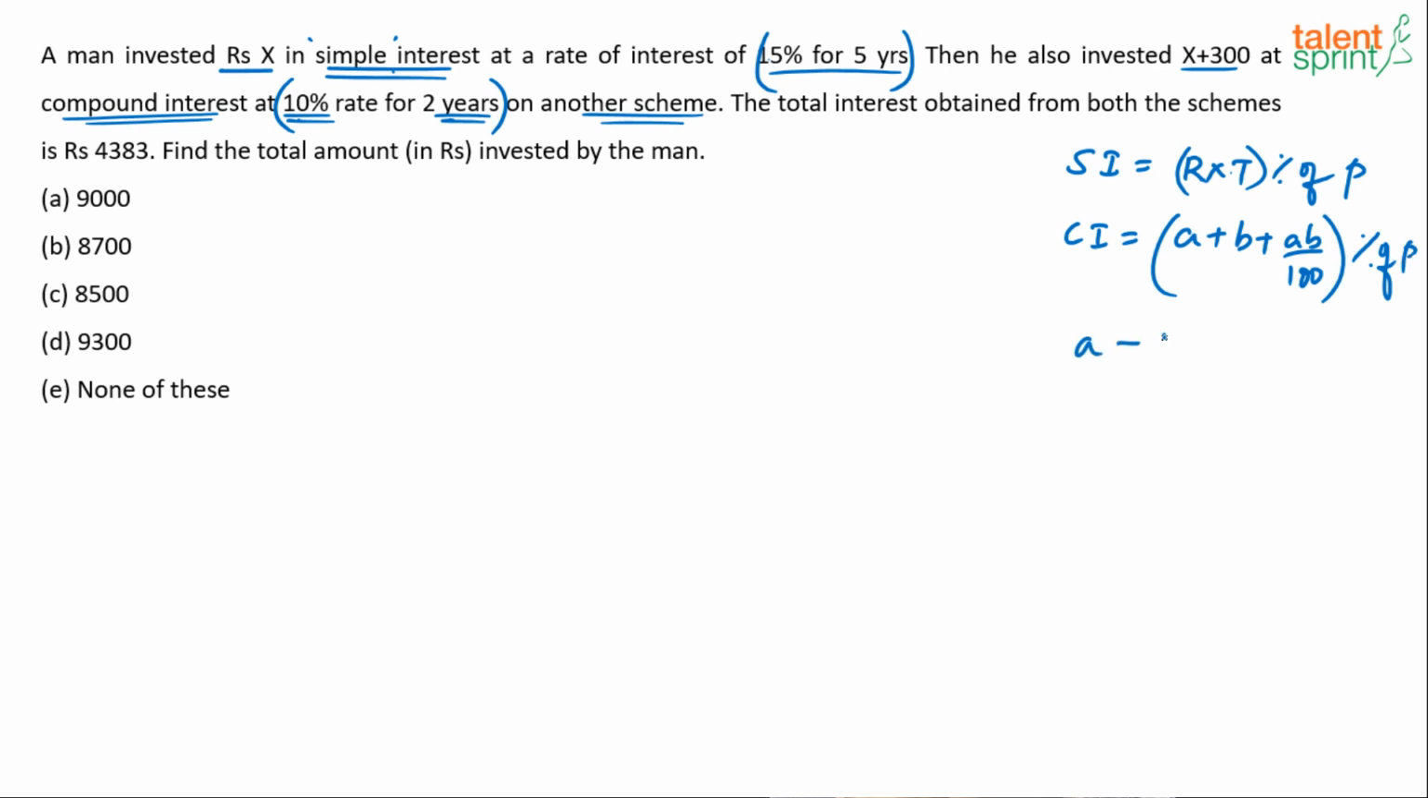A is the rate of interest in the first year, and B is the rate of interest in the second year. Most of the time the rate of interest in the first year and second year is the same, so A and B turn out to be equal. But if they are different, let's say the rate of compound interest in the first year is 10% and in the second year becomes 12% or 8%, then A is 10, B is 12 or 8.